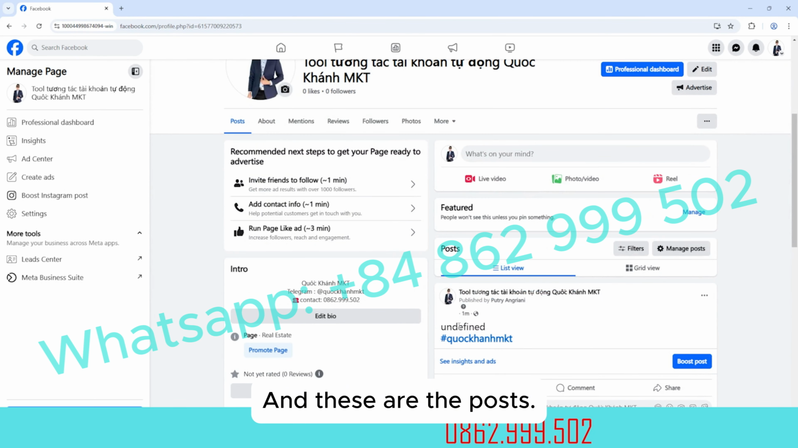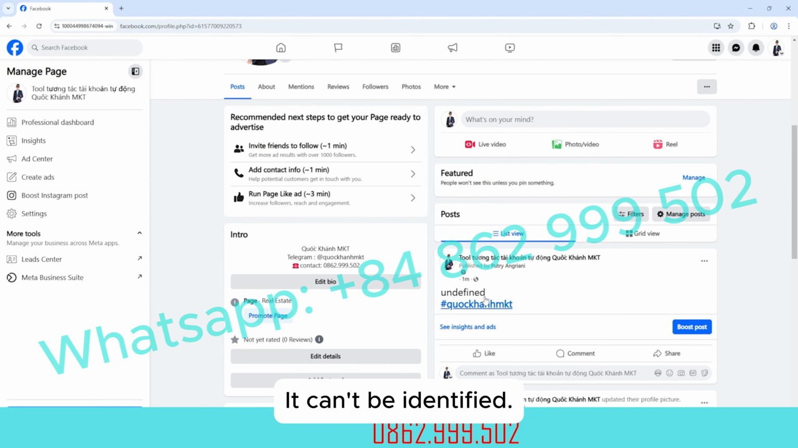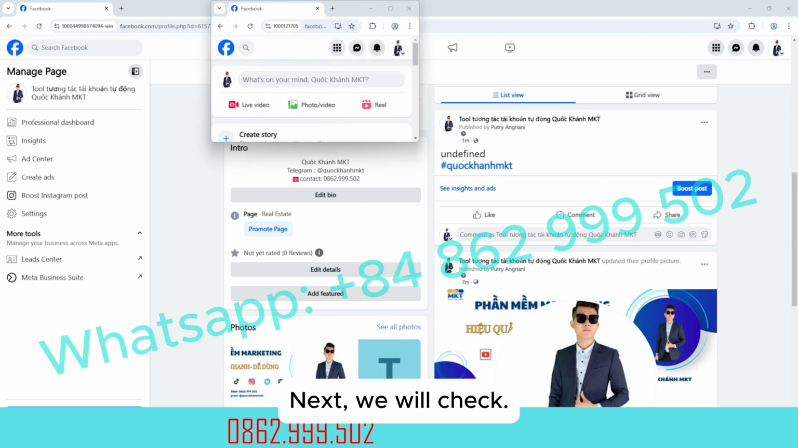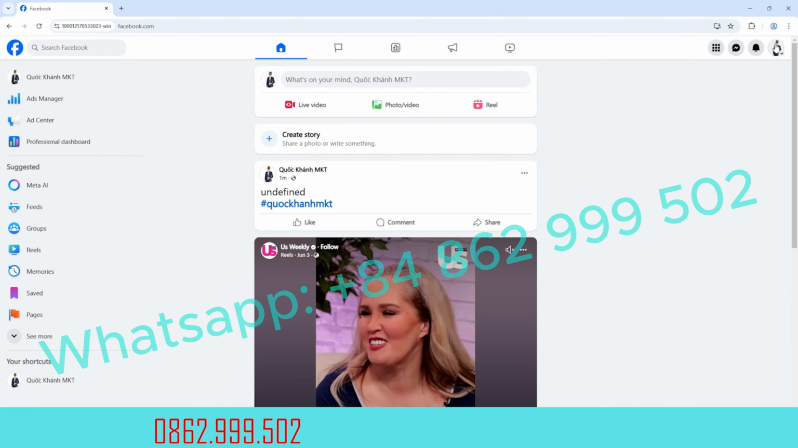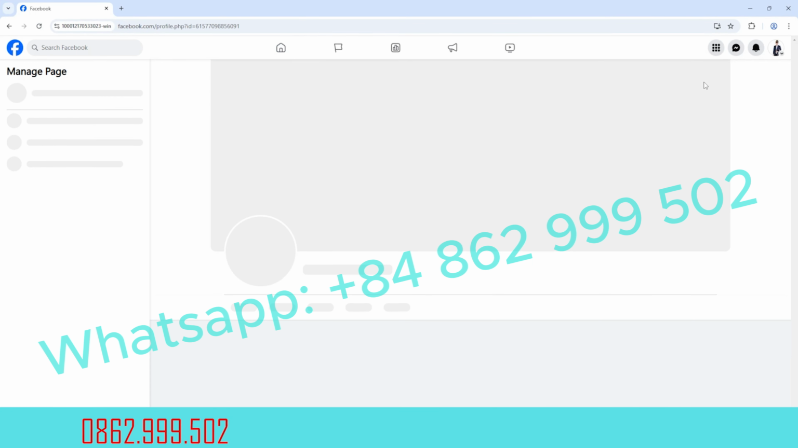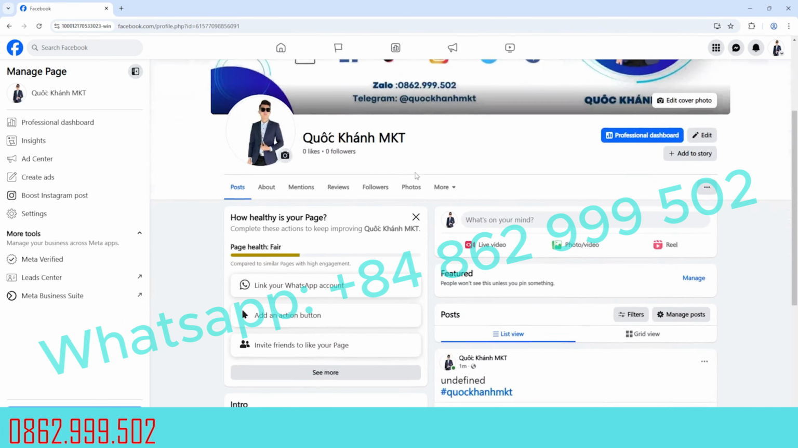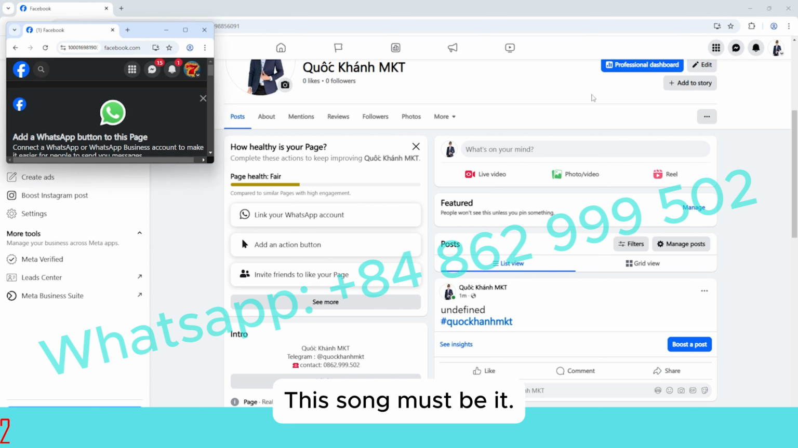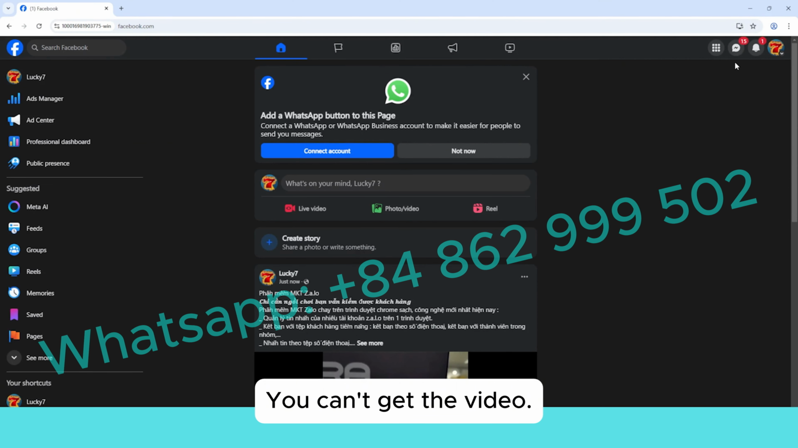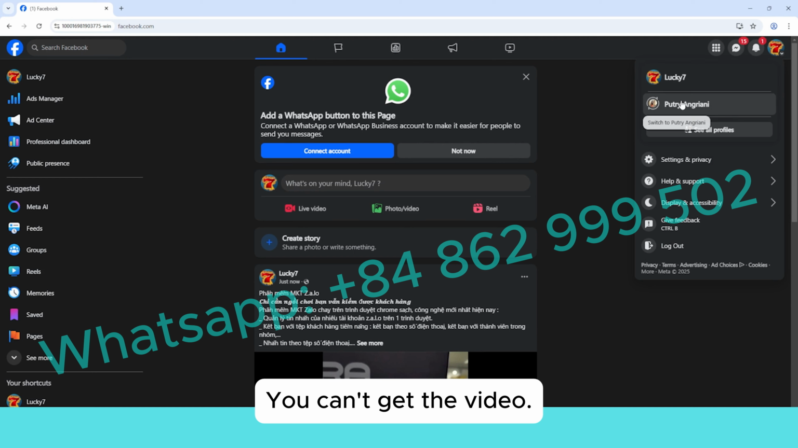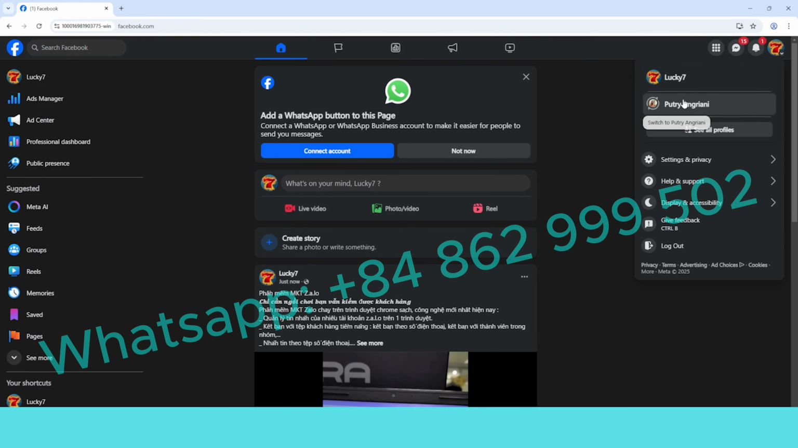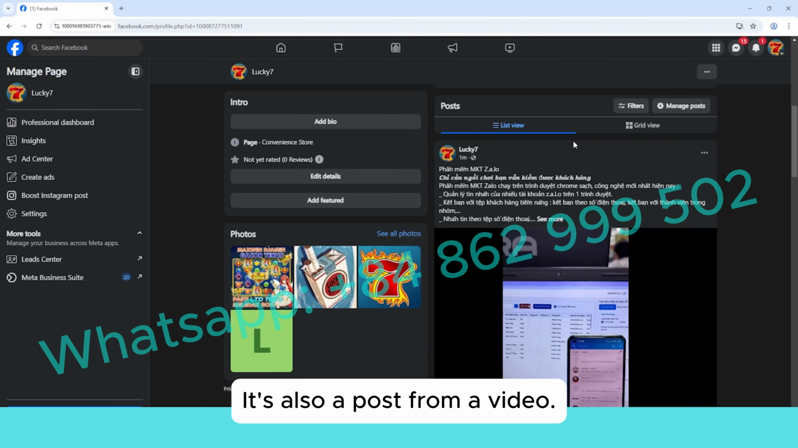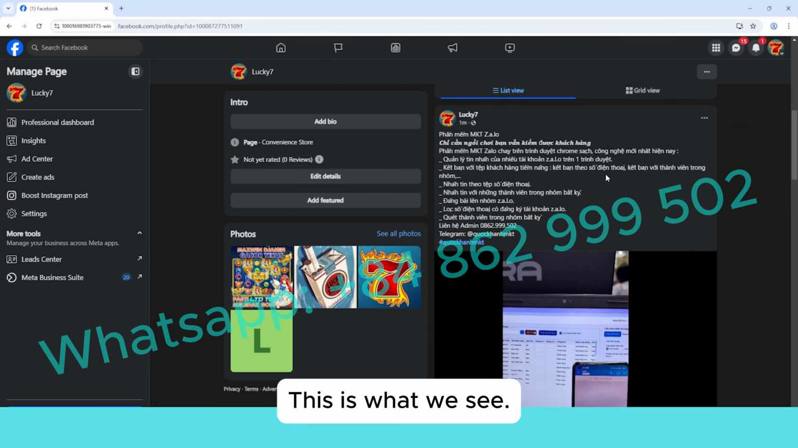And these are the posts. The writing can't be identified; it will be posted like this. Next, we will check. This post must be it, you can't get the video. Here, this is a real post. It's also a post from a video. That is what we see.